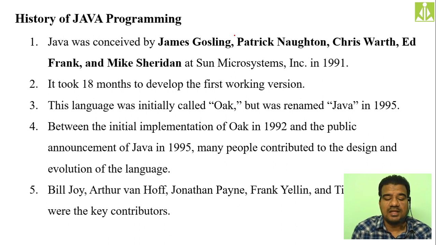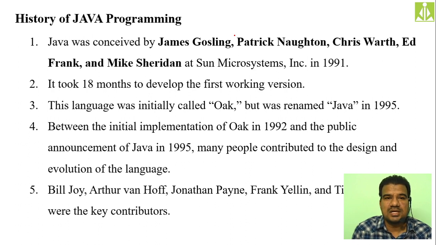Between the initial implementation of Oak in 1992 and the public announcement of Java in 1995, many people contributed to the design and evolution of the language. So not only these five people, but there are some other people who have given their contribution and effort in the development of this Java programming language.